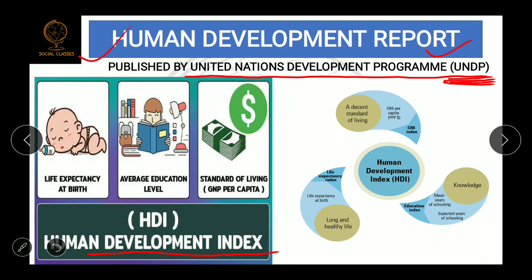So what are the criteria for this Human Development Report? Okay, so first criteria is life expectancy at birth. Life expectancy denotes a long and healthy life. What does it mean by life expectancy? Life expectancy means the number of years a child is expected to live at the time of his birth.